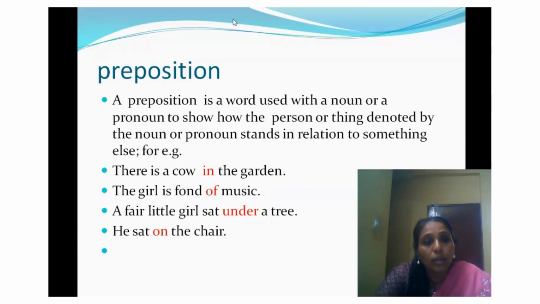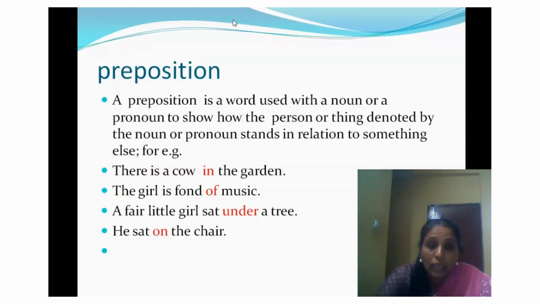Preposition. A preposition is a word used with a noun or a pronoun to show how the person or thing denoted by the noun or pronoun stands in relation to something. For example, there is a cow in the garden. Here the words cow and garden both are nouns, but they are positioned by the preposition.